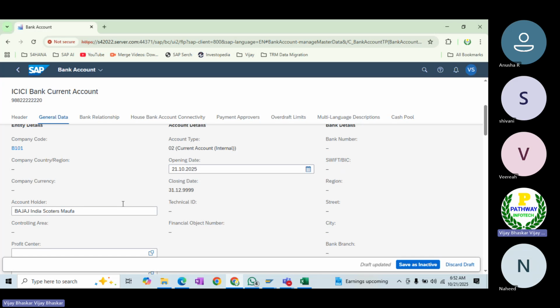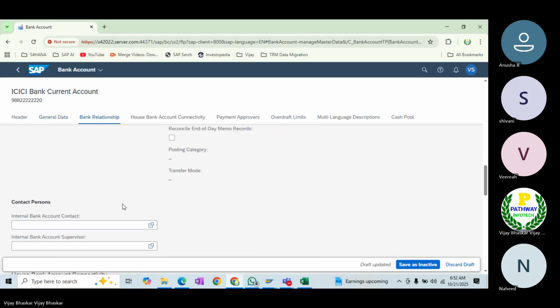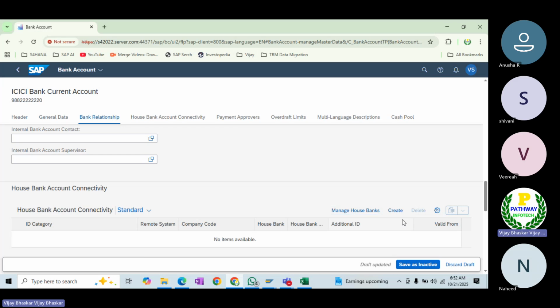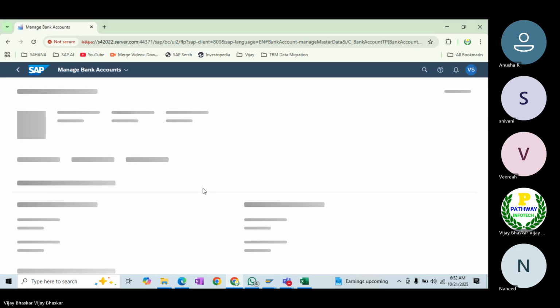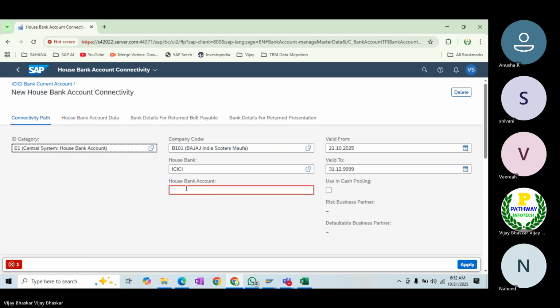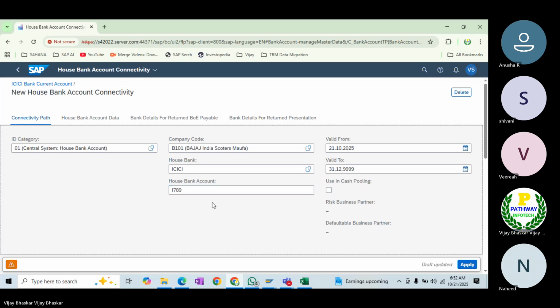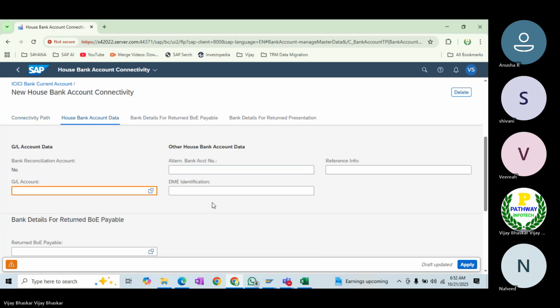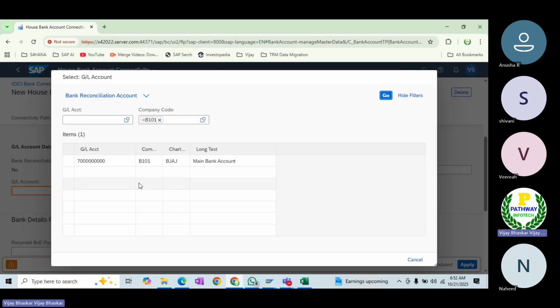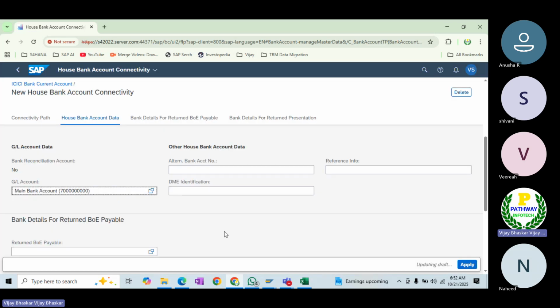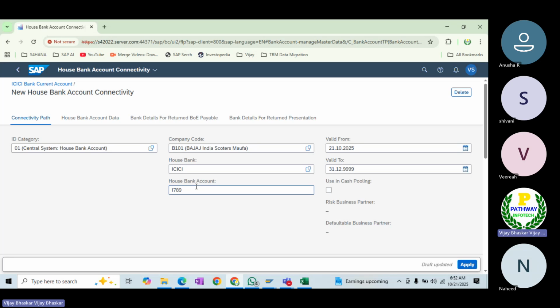Let's come here. Go to bank relationship, create. Okay, bank account ID, house bank account ID. Let's give the GL account here, main bank account. The moment I give this one, let me apply. Okay, only these few parameters are required here.